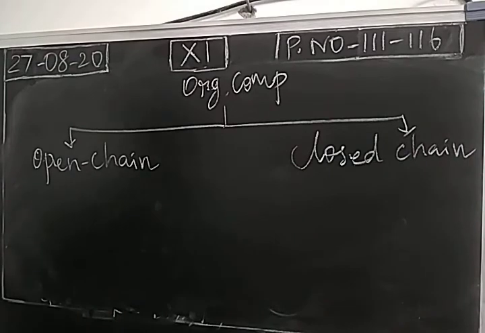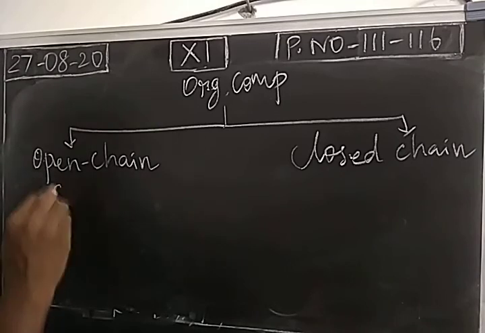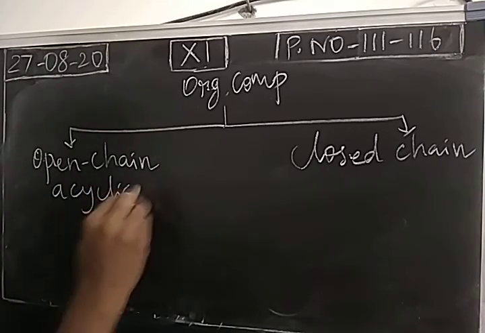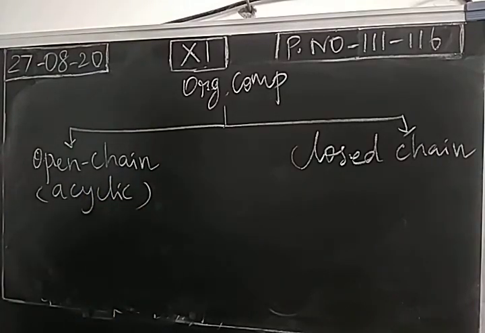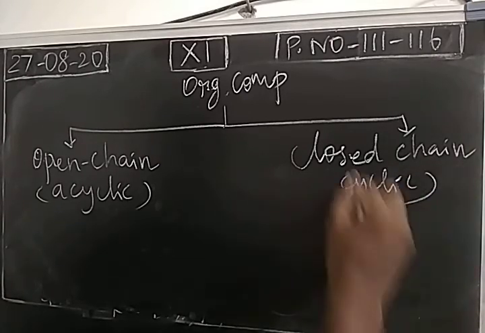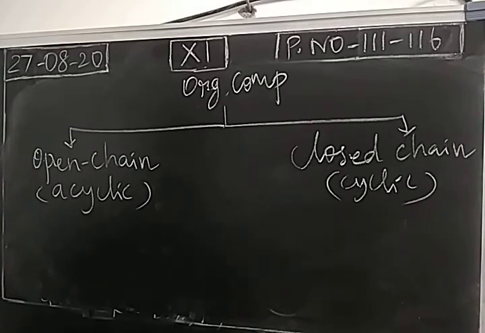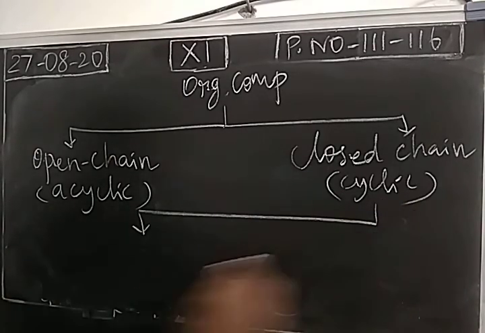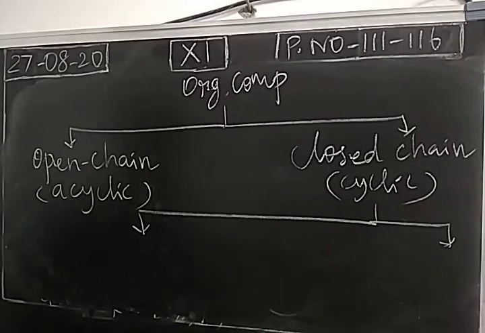Open chain compounds are also called acyclic or aliphatic compounds, which have a straight chain or a branched chain, with no cyclic structure. Closed chain means cyclic compounds. Then the cyclic compounds are classified into two more types.